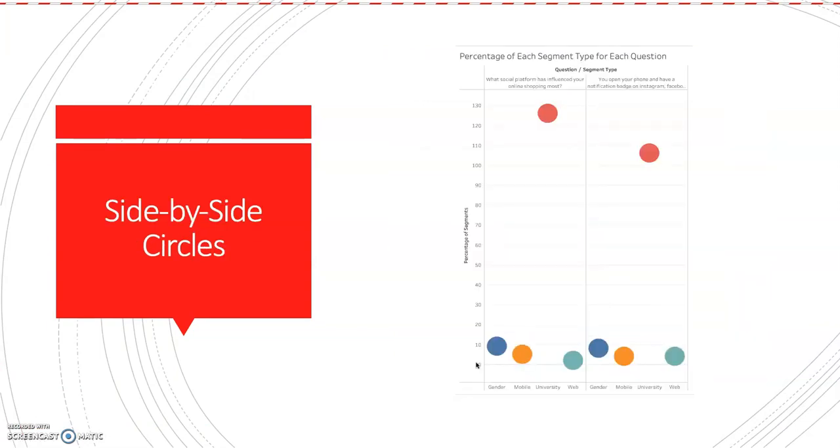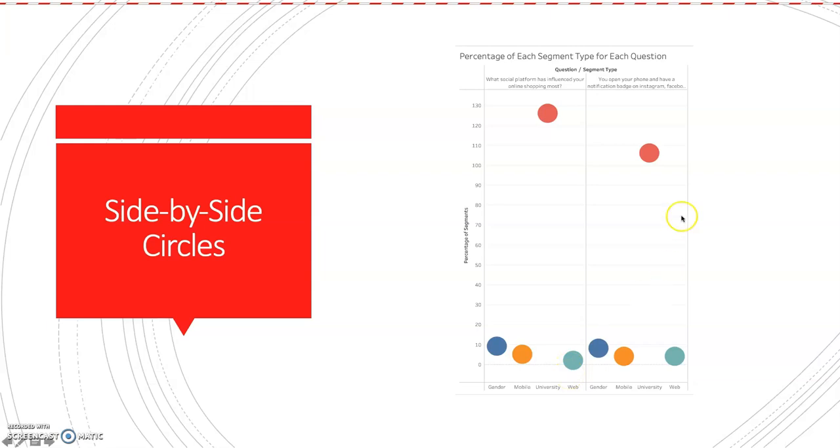Here we're looking at side-by-side circles. So we want to see where most of the participants of the surveys are from, which segment type. Where do we have the most from? So we have gender, right? So we know whether the participants are male or female, which were the only options. Next, we have mobile respondents, so people on their phones. We have university students, and lastly, we have web, people on their computers that answered the surveys.